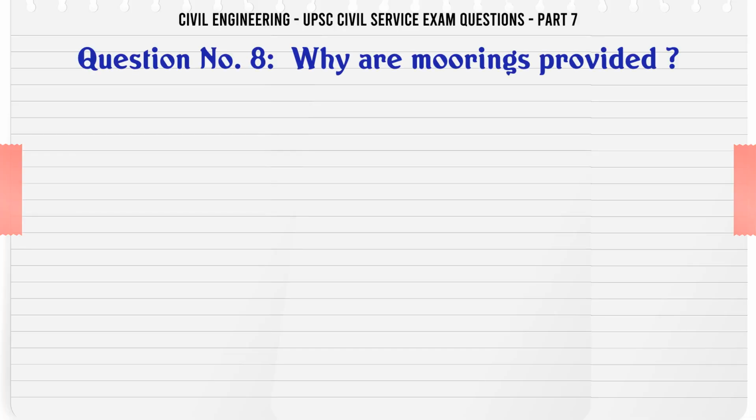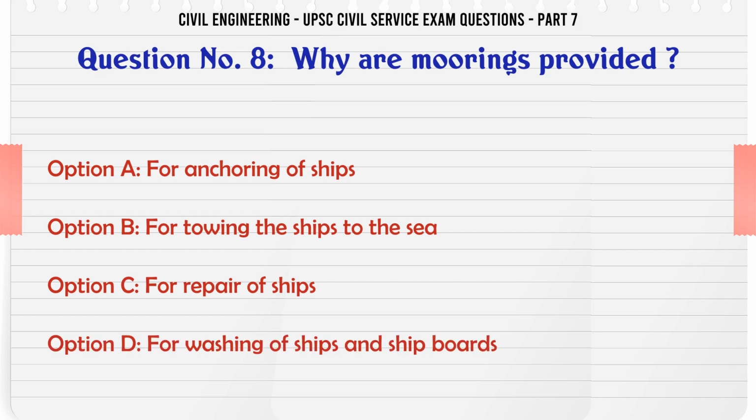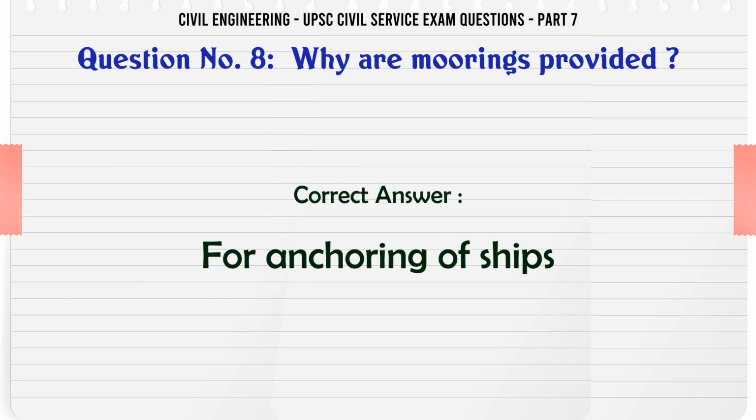Why are moorings provided? A. For anchoring of ships. B. For towing the ships to the sea. C. For repair of ships. D. For washing of ships and shipboards. The correct answer is for anchoring of ships.